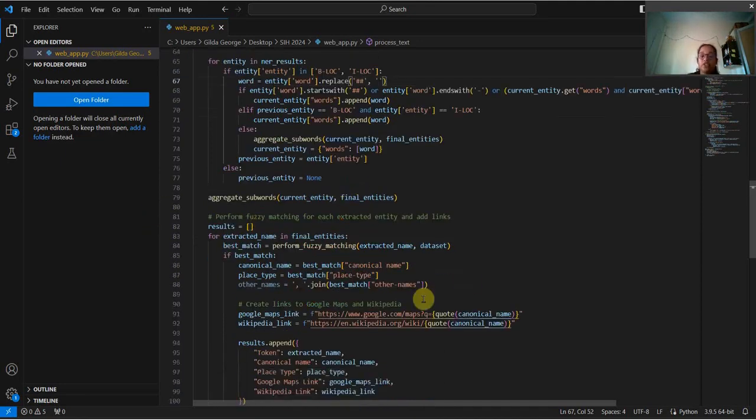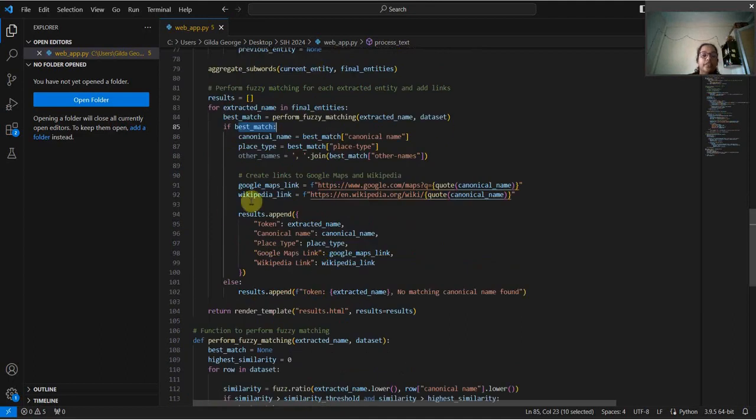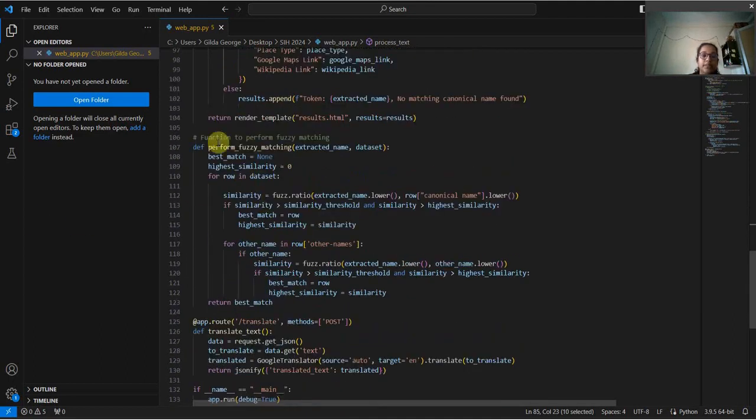Now for fuzzy matching, once the results are taken of the word, that would be the extracted name. Okay, and we are checking if it is a best match. So for that code I will have to go to the next part. This function basically takes best match equal to None and highest similarity equal to 0.